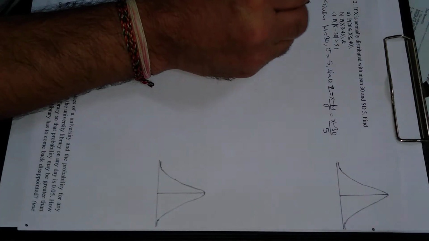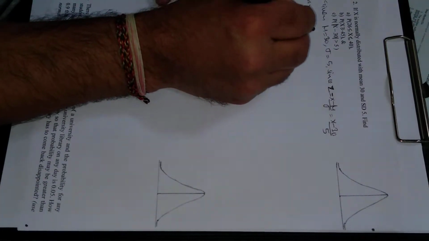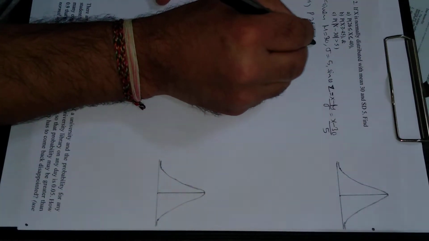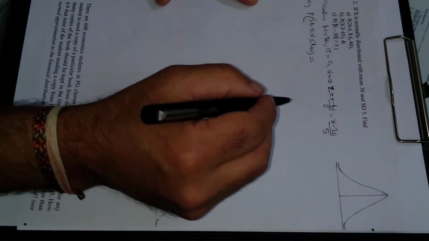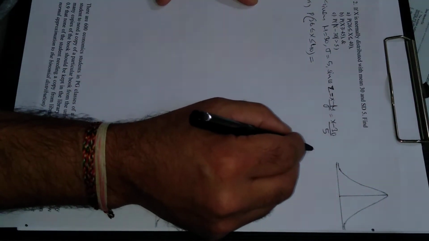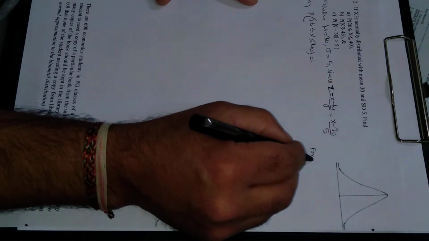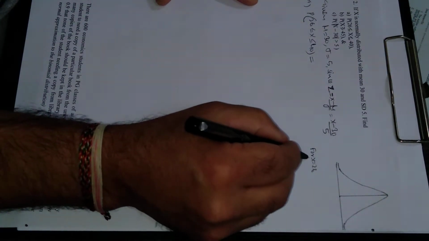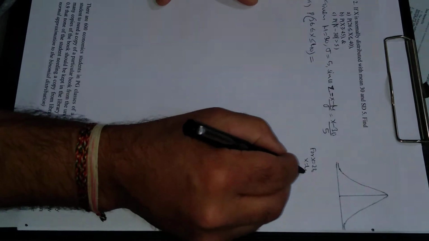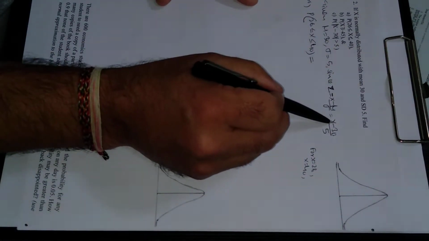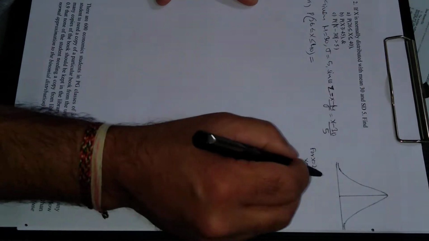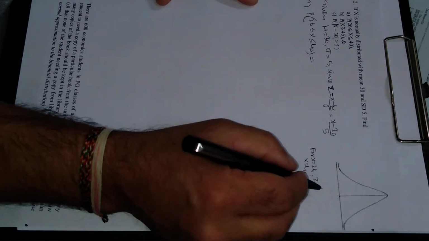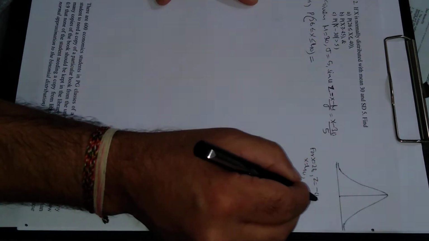Now come to the first part, the probability that x lies between 26 and 40. First of all, we will convert this in terms of z. For x equal to 26, z comes out to be minus 0.8.